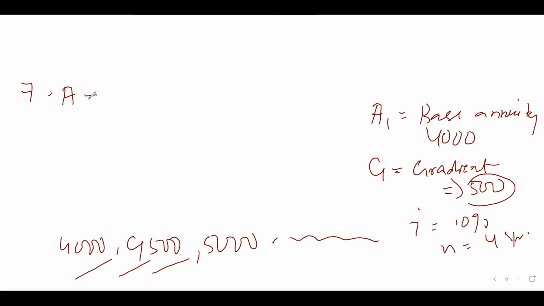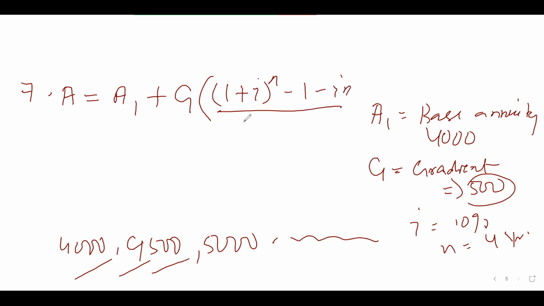In this case, your A is given as your base annuity A1 plus the gradient G times (1 plus I to the power n minus 1 minus n I) divided by I into (1 plus I to the power n minus 1). This is your formula 7, which will give you the A value for this type of series investment, which is growing by a certain gradient.